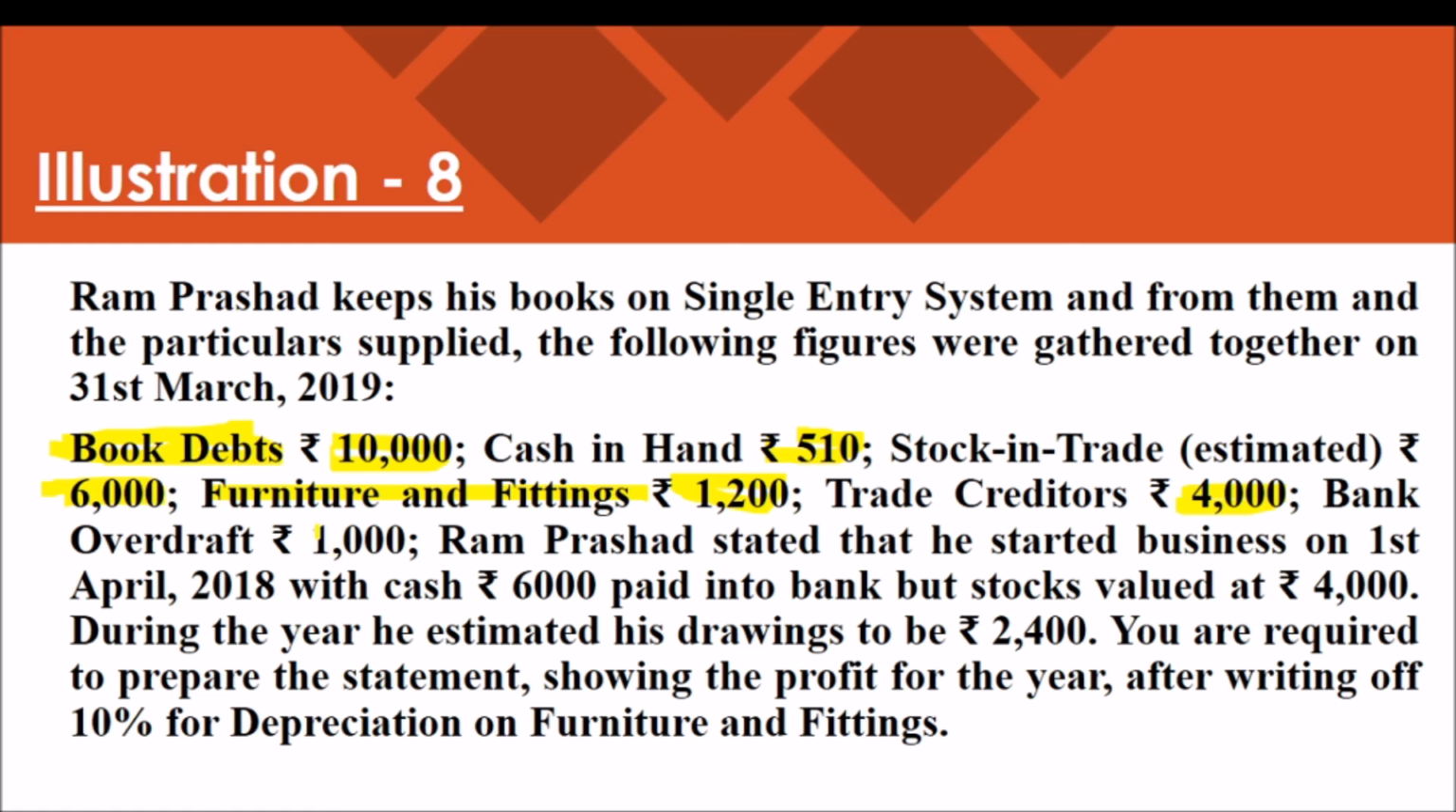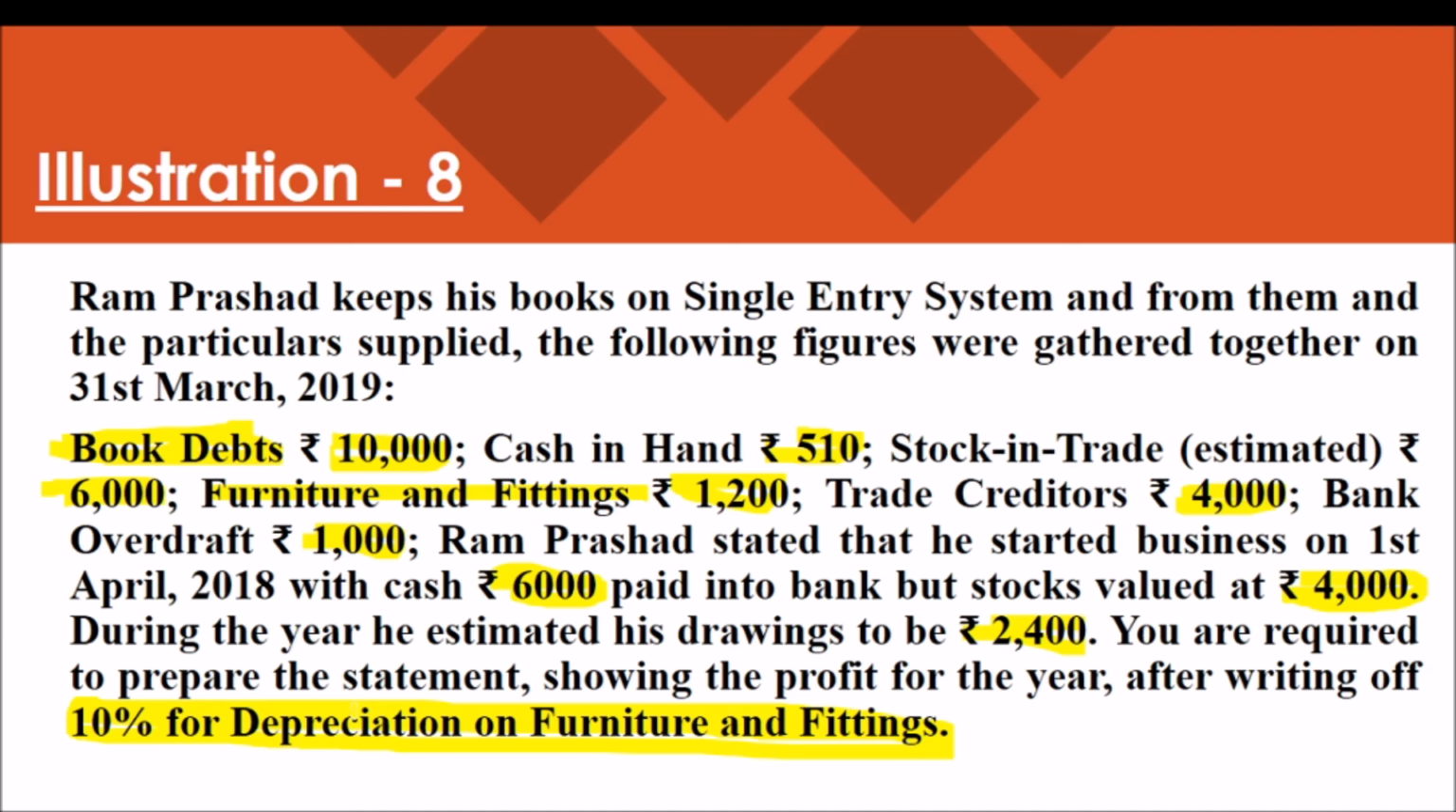bank overdraft, a liability, 1,000. Ram Prasad stated that he started business on 1st April 2018 with cash of rupees 6,000 paid into the bank, but stocks valued at rupees 4,000. During the year, the estimated drawings were 2,400. We have to prepare the statement showing the profit and loss after writing off 10% depreciation on the furniture and fittings.